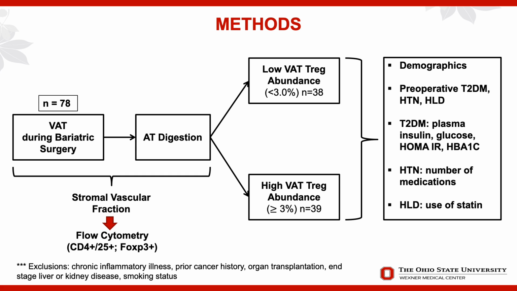We then compared these groups in terms of baseline demographics, preoperative prevalence of type 2 diabetes, hypertension, hyperlipidemia. Within patients with diabetes, we also looked at specific glycemic parameters, including plasma insulin, glucose, and metrics for insulin resistance, which we used HOMA-IR. And then within patients with hypertension, we looked at the number of medications listed preoperatively. And then finally, for hyperlipidemic patients, we looked at the use of statin.